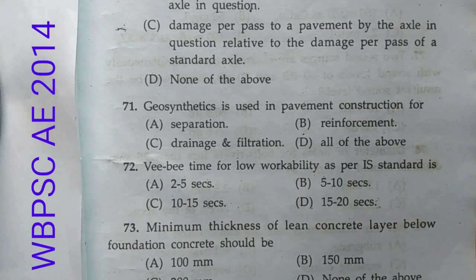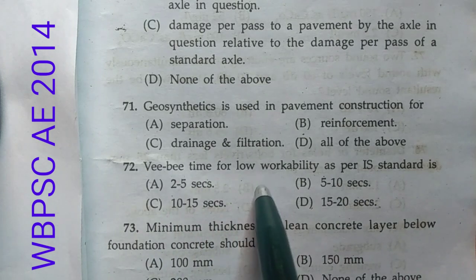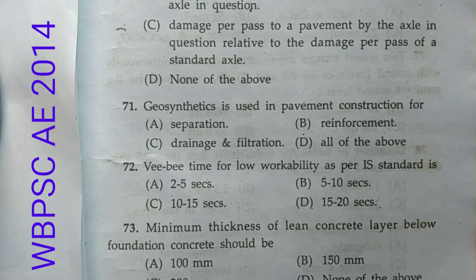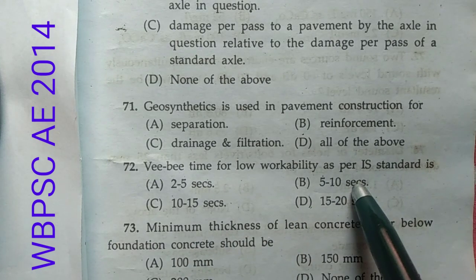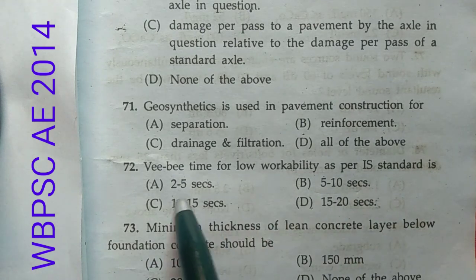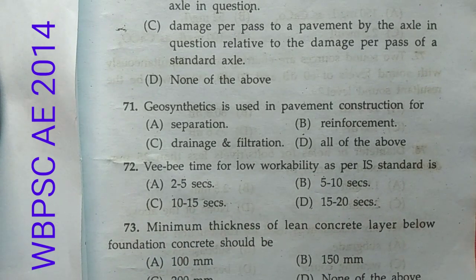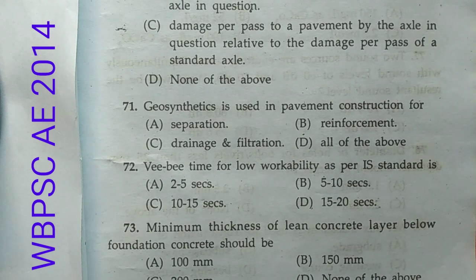Now question number 72, VB time for low workability as per IS standard is. Now we know that as per IS standard for low it is 5 to 10, option B. Okay, and for medium it is 2 to 5 seconds, and for very low it is 10 to 15 seconds. So in our case option B is right.